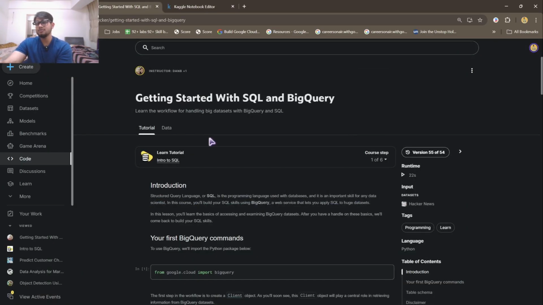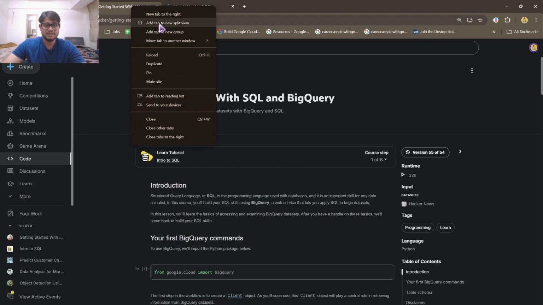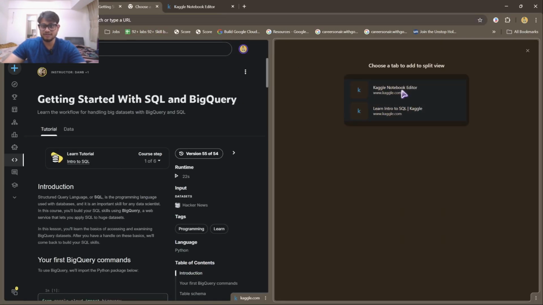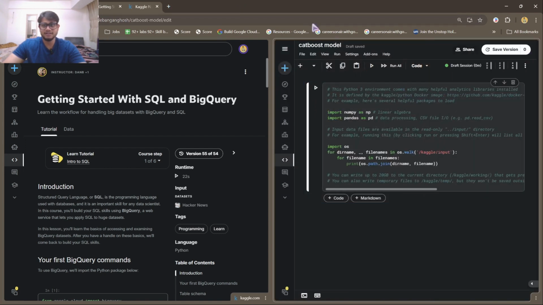Now what I usually do for learning, whenever I want to learn something like this, is I go to Chrome, right click, add tab to split view, and go to this Kaggle notebook editor, basically the notebook which I made.